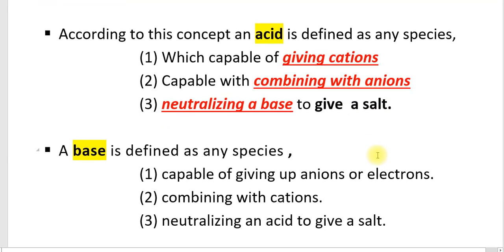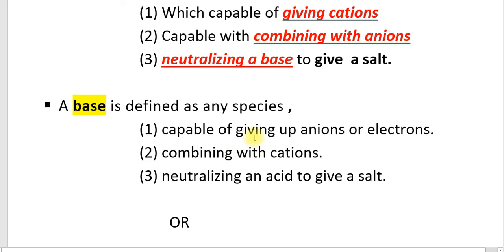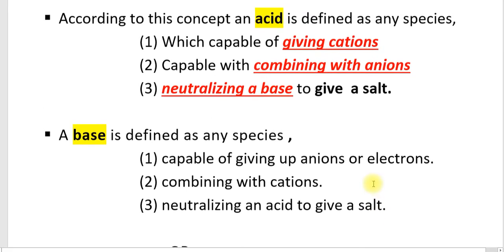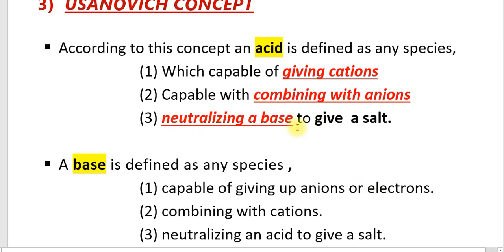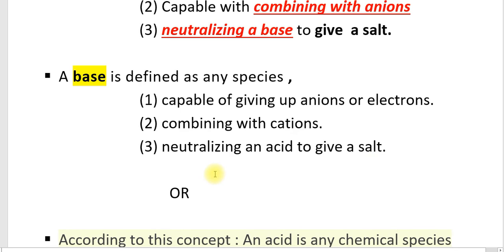And a base may be defined as any species which is capable of giving up anions or electrons, or combining with a cation, or neutralizing an acid to give a salt. Both the acid and base will neutralize another substance to give a salt. If it is an acid, it neutralizes a base to give a salt, and if it is a base, it neutralizes an acid to give a salt.